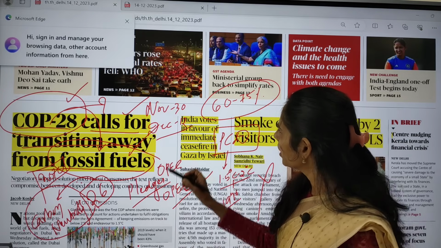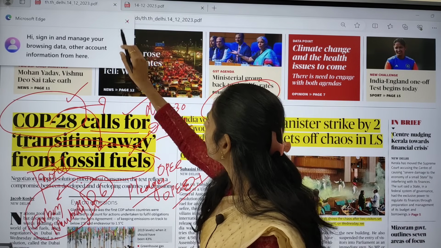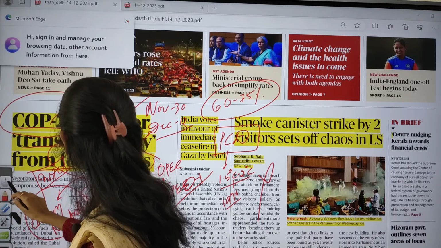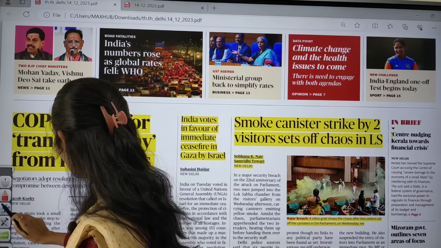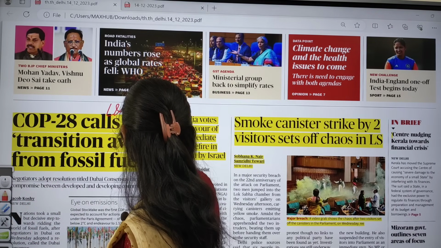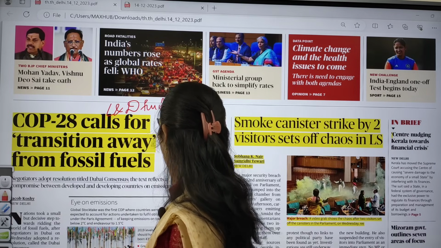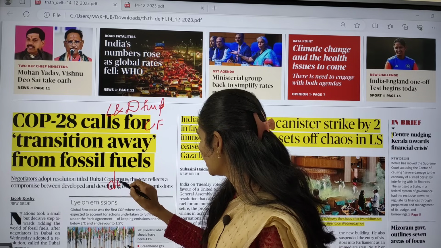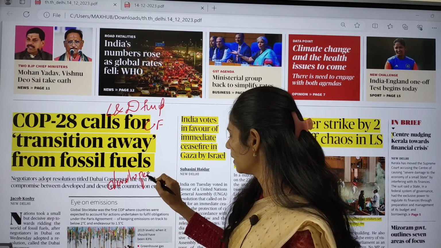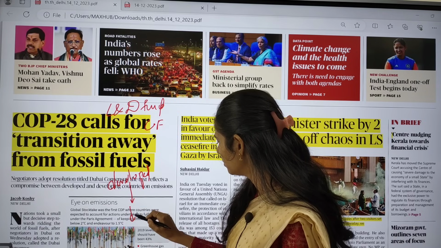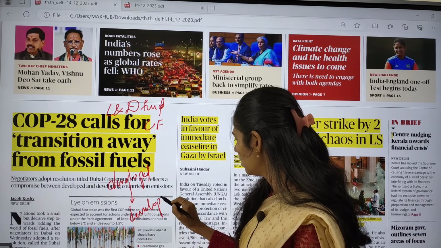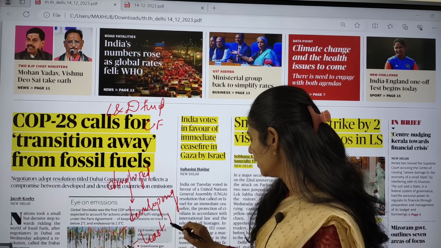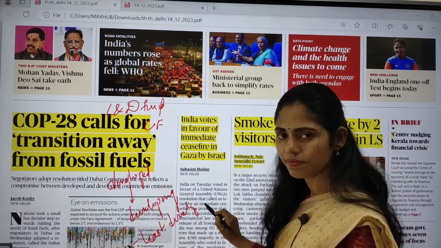So for this, we came up with a concept. What is that concept? That concept is called the loss and damage fund. And we came up with this climate fund. These developed countries have to help developing countries and also least developed countries.